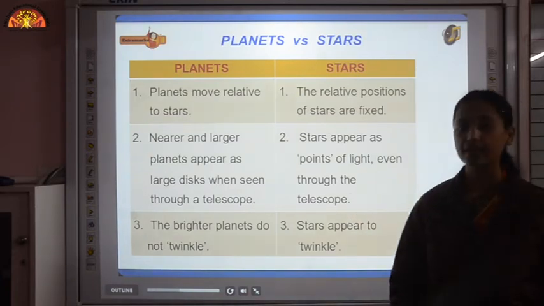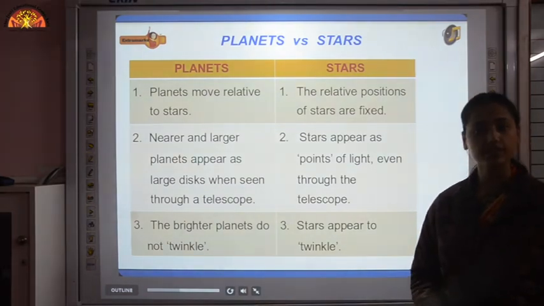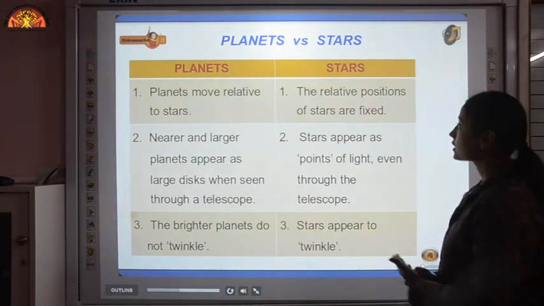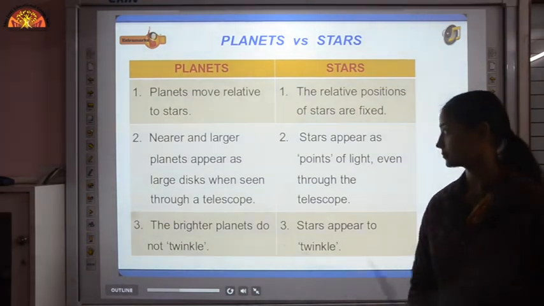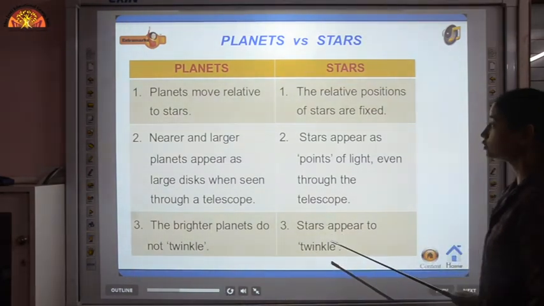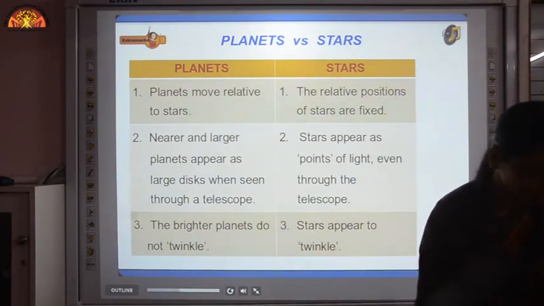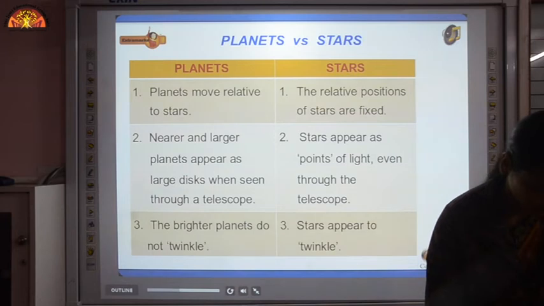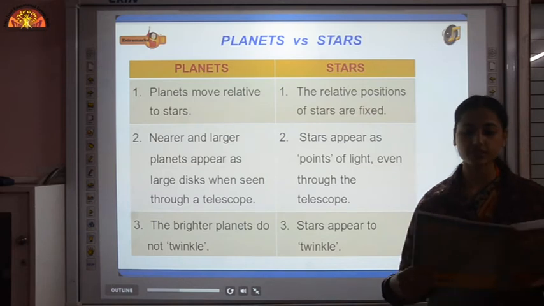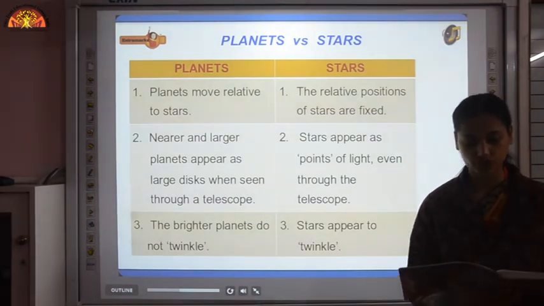One more difference is that planets are non-luminous bodies. They do not have light of their own, whereas stars emit their own light. Then the brighter planets do not twinkle, whereas stars appear to twinkle. So here comes your next internal question, which you have to write on page 243. Give two differences between a star and a planet, and you can mark any two points of your choice.